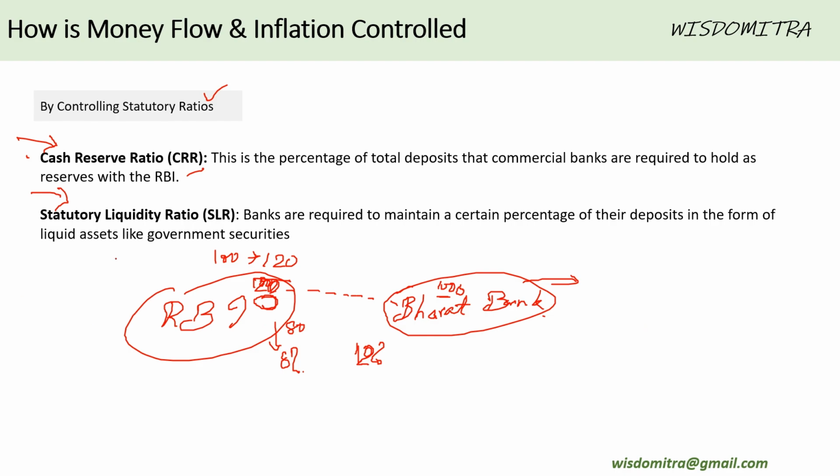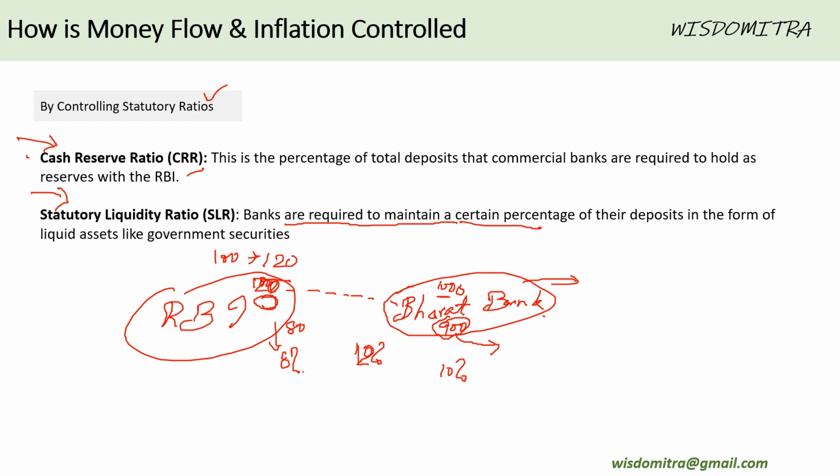Second is statutory liquidity ratio. Basically, this is the ratio that banks are required to maintain with themselves. So suppose this is the 1000, and suppose 10% is the CRR. That means the remaining 900 is available with this bank. This 900, the bank cannot give away as loans completely. Suppose there is this 10% again, SLR.